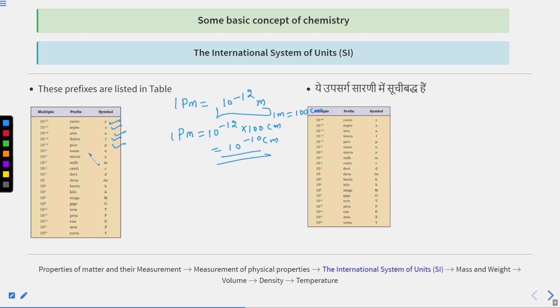The next will be very interesting. 10 raised to the power minus 9, which is nano, right? If I am saying meter, so it will be nanometer. So next you can say milli. In milli, we can say 10 raised to the power minus 3 is the multiple and small m is the symbol. 10 raised to the power minus 2 is for centi. 10 raised to the power minus 1 is for deci. And similarly, you can go for the plus side, up to 10 raised to the power 24, which is yotta, and capital Y will be the symbol. These are the prefixes that we can use.